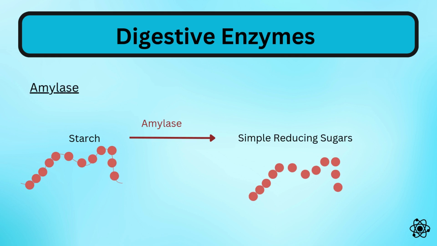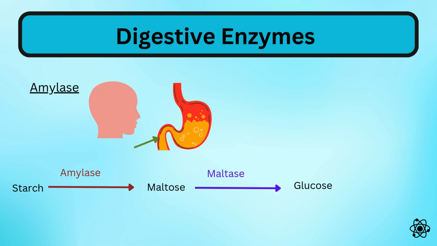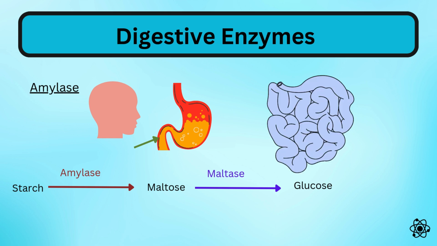The enzyme amylase breaks down starch to simple reducing sugars. Amylase first breaks down starch to maltose, and then maltase breaks down maltose to glucose. Amylase acts in the mouth and the duodenum. Maltase does its job on the lining of the small intestine.